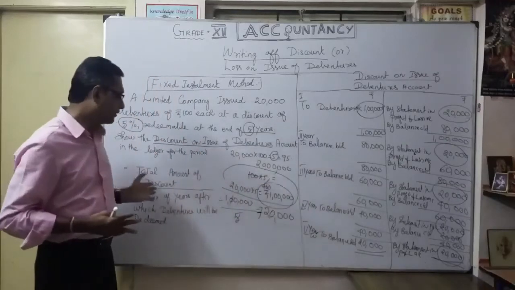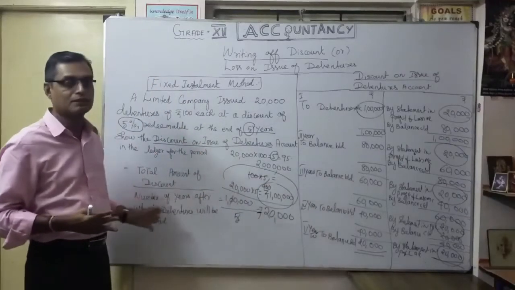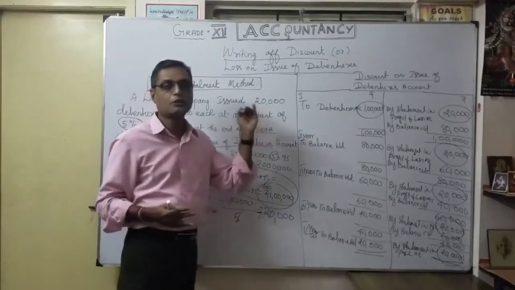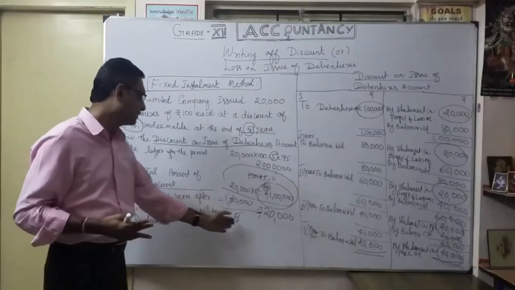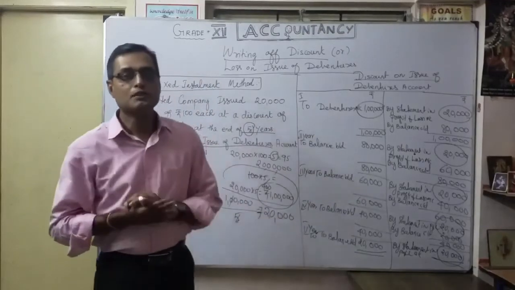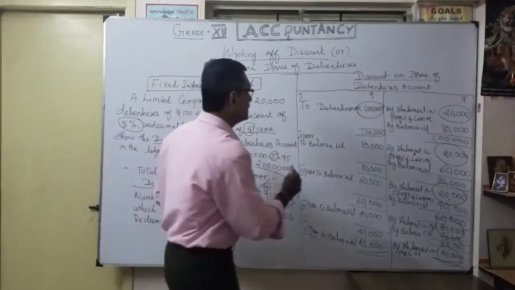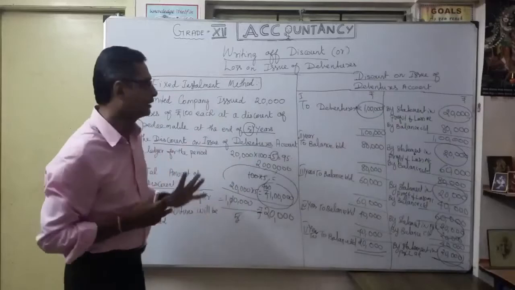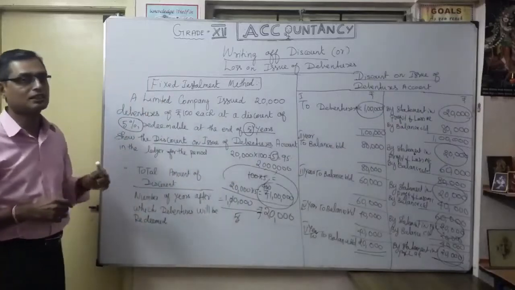Accordingly, divide by the number of years given by the instruction when you are going to redeem, and you will get every year how much you are supposed to write off discount on issue of debenture. Accordingly, we can do the work. So this is the fixed installment method.